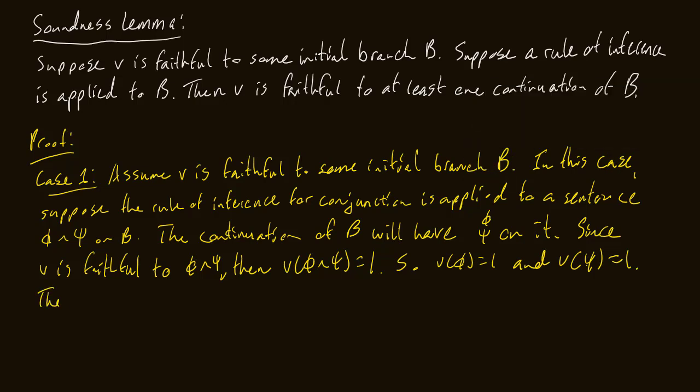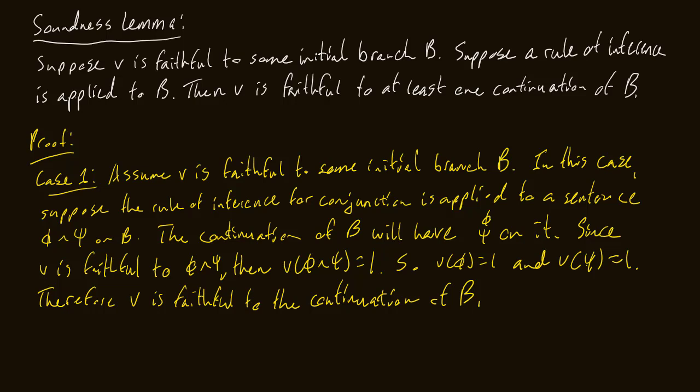Therefore, V is faithful to the continuation of B. And that's exactly what we wanted to prove. We wanted to show that if V is faithful to some initial branch B, that when we suppose a rule of inference has been applied, V will be faithful to at least one continuation of B. And hopefully you can see how you would argue this for the other cases, right?